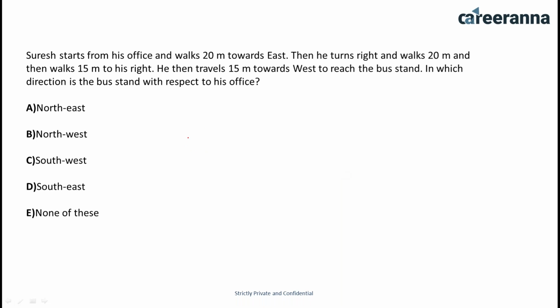Again, suppose this is the starting position and he's walking 20 meters toward the east direction. Then he turns right and walks 20 meters, and then walks 15 meters to his right. So after 20 meters he takes a right turn and walks 20 meters, that means in this direction, and again he walks 15 meters towards right. Then he travels 15 meters toward west to reach the bus stand, and from here he